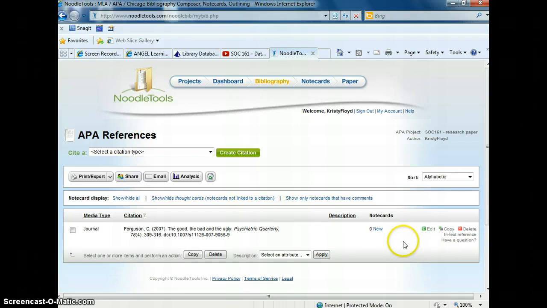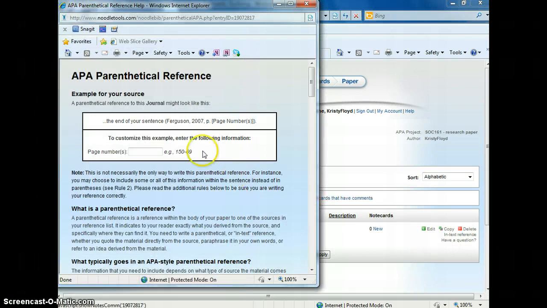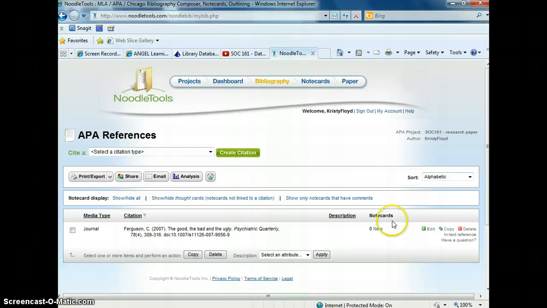Another really nice feature is, let's say I'm writing my text, and somewhere in the second paragraph, let's say I am doing a direct quote from this source. If I click on in-text reference, it gives me an example of how I need to do that citation, and this is so much easier. You pretty much just do the last name, the year of the publication, and the page number if you have that. If you don't have the page number, that's okay. So it gives you a real quick reference as to how to use that.